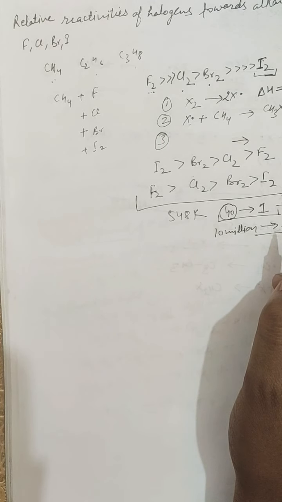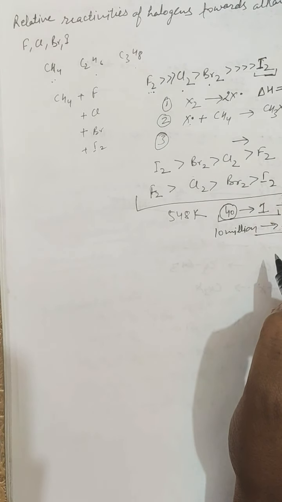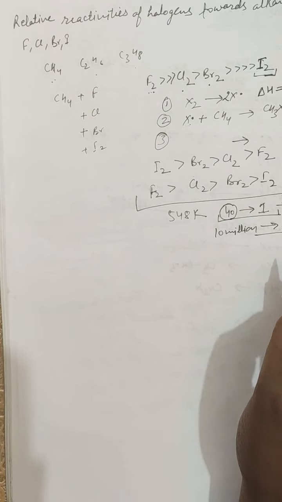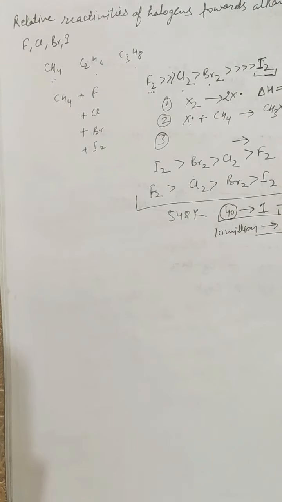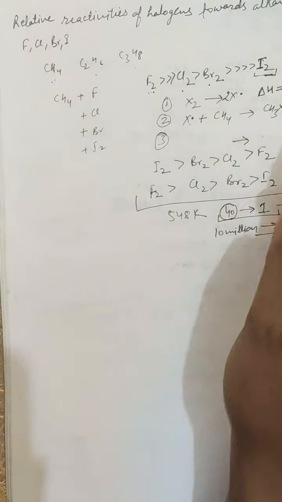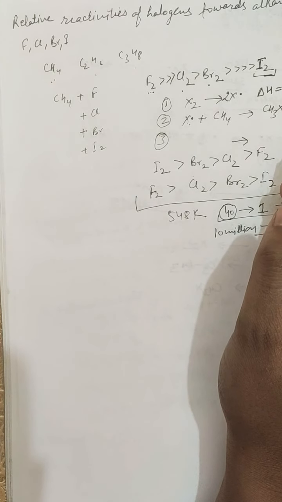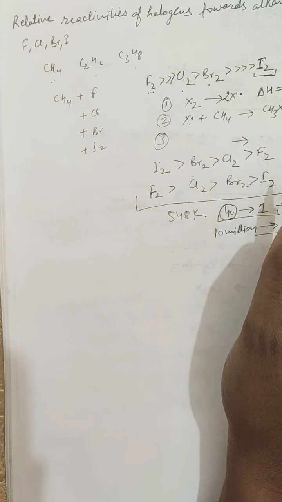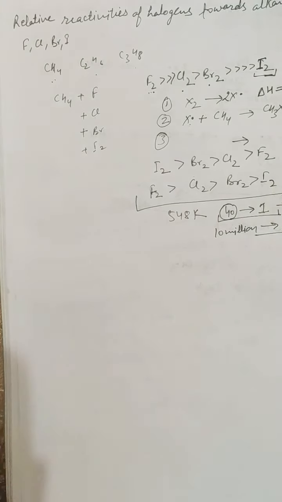The chain in bromination should therefore be much shorter than in chlorination. In actual practice, it has been found to be so. The average chain length is several thousand for chlorination. It is less than 100 for bromination. Even though bromine molecules dissociate into atoms more rapidly than chlorine molecules at a given temperature because of lower activation energy of step 1, overall bromination is slower than chlorination because of shorter chain length.